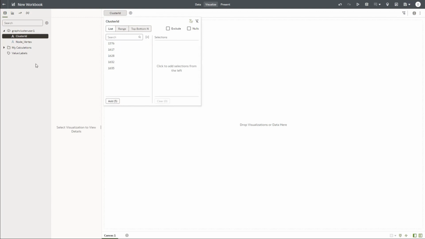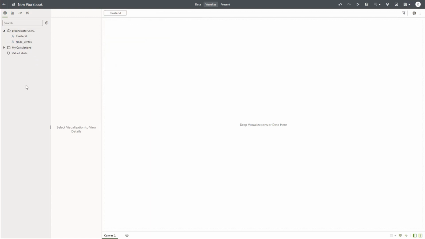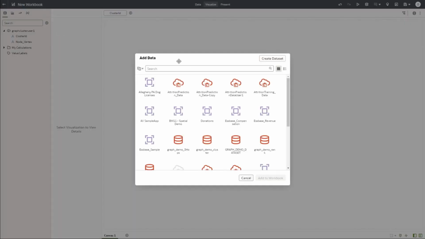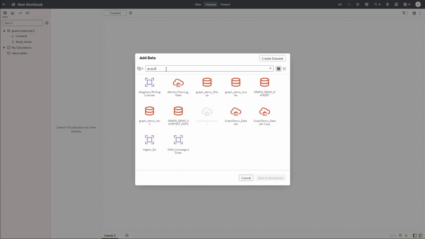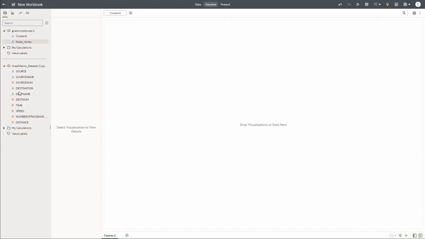Now I need to combine this information with my train station information so that I get some meaningful graphs out of it. So I click on this data tab, or there are 2 ways, but let me show you the easier way. I'll use this plus option and say add data. I'm going to bring back my graph copy. I can just search it here, graph, and say take this copy, graph demo dataset copy, add to workbook.